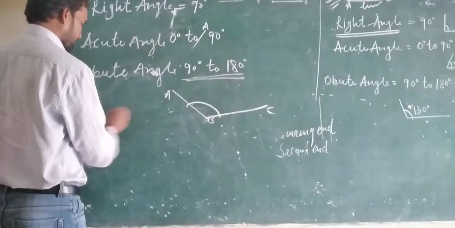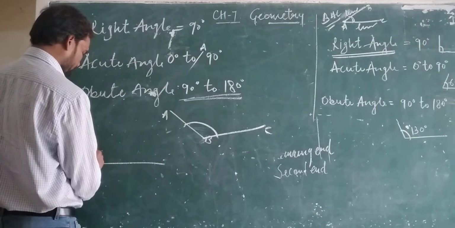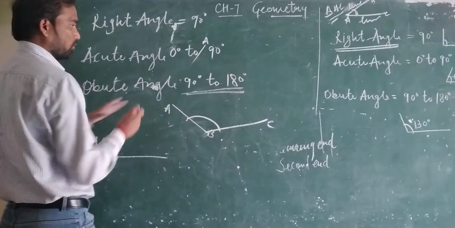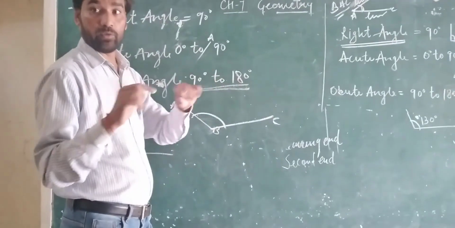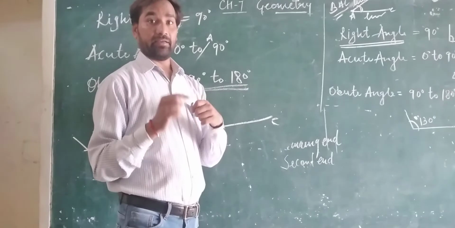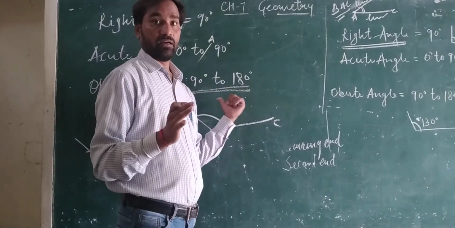Clear? 135, 175, 165, more than 90 degrees, 90 to 180 degrees. If two lines meet at a point and make an angle above 90 to 180 degrees, it is called an obtuse angle.